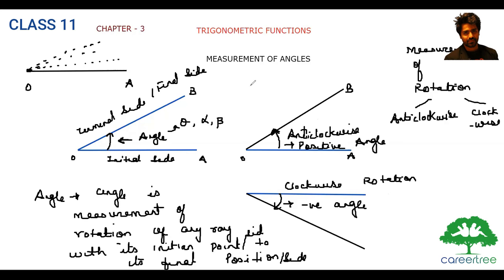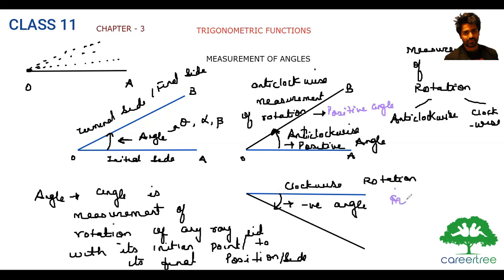If you are rotating anti-clockwise, the measurement is a positive angle. Clockwise is a negative angle. So you can simply write: anti-clockwise measurement of rotation is a positive angle, and clockwise rotation measurement is a negative angle. Make a note.